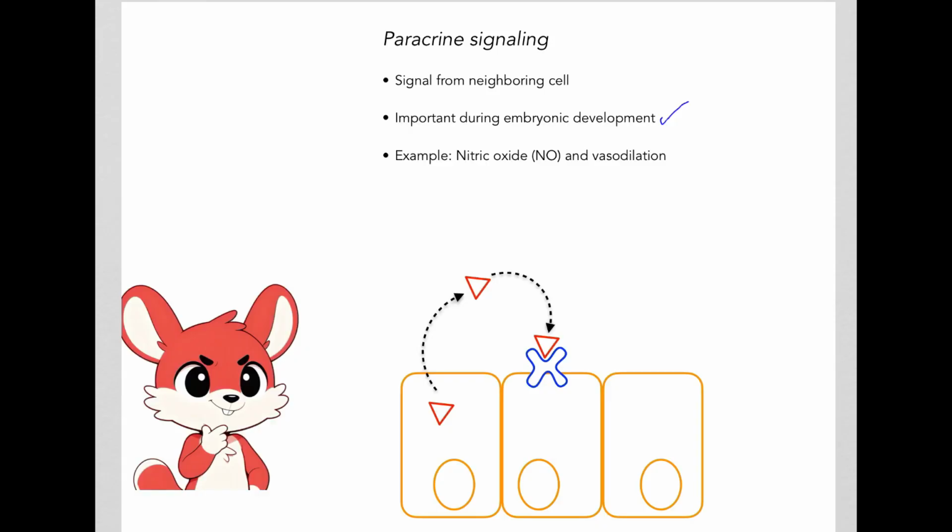Paracrine signaling plays a very important role during the development of the embryo. Let's look at one example of this, and we'll discuss the effect of the signal nitric oxide on vasodilation.